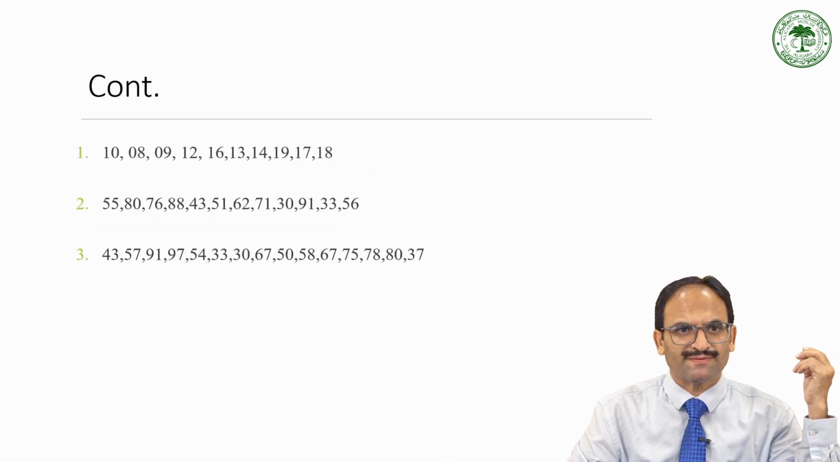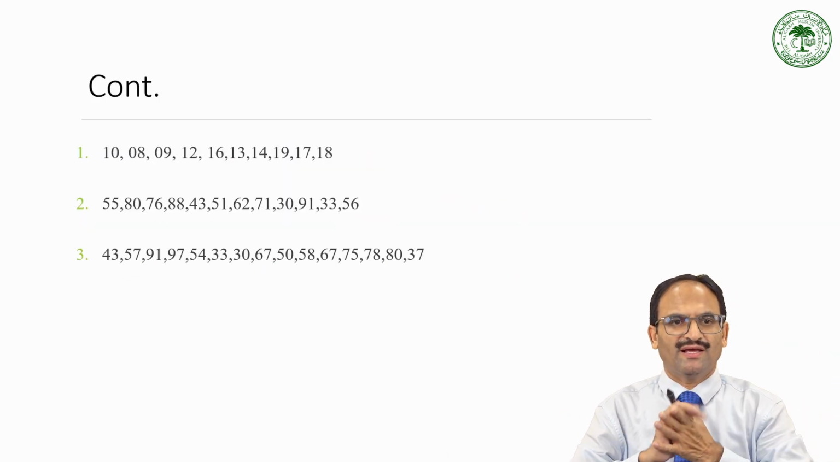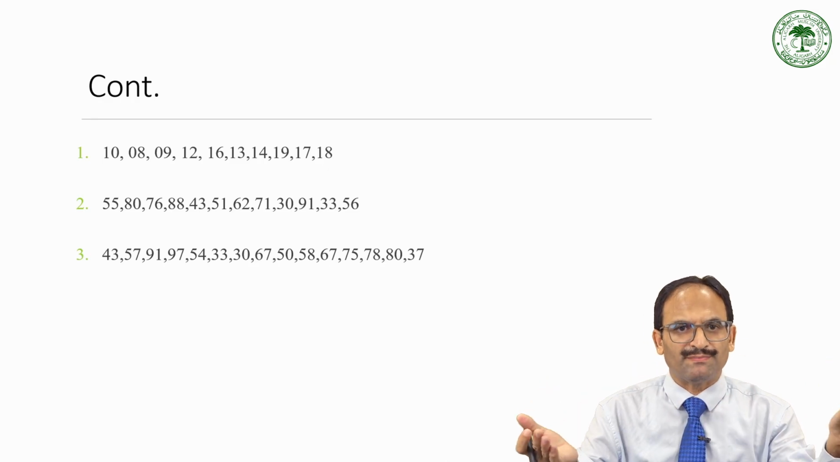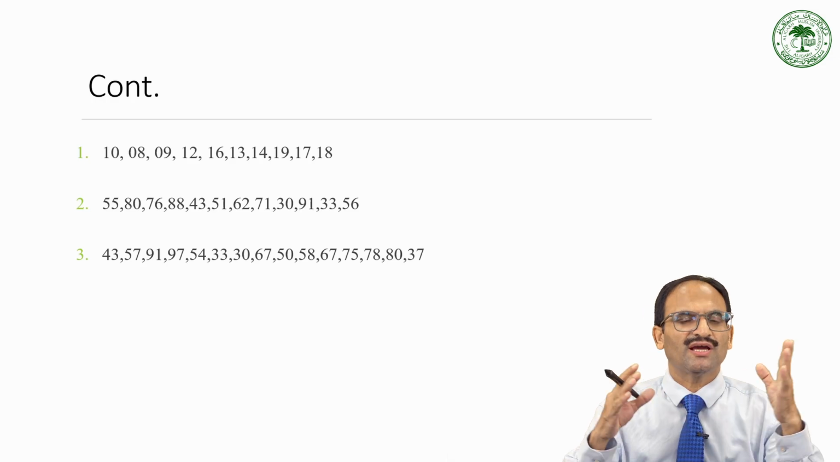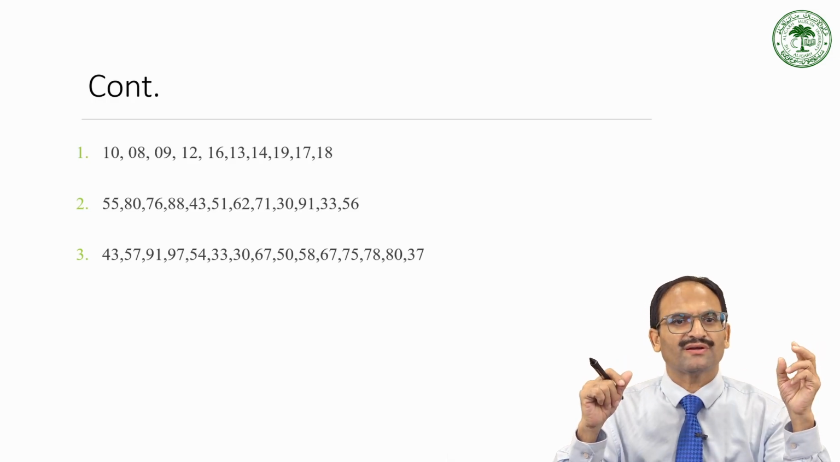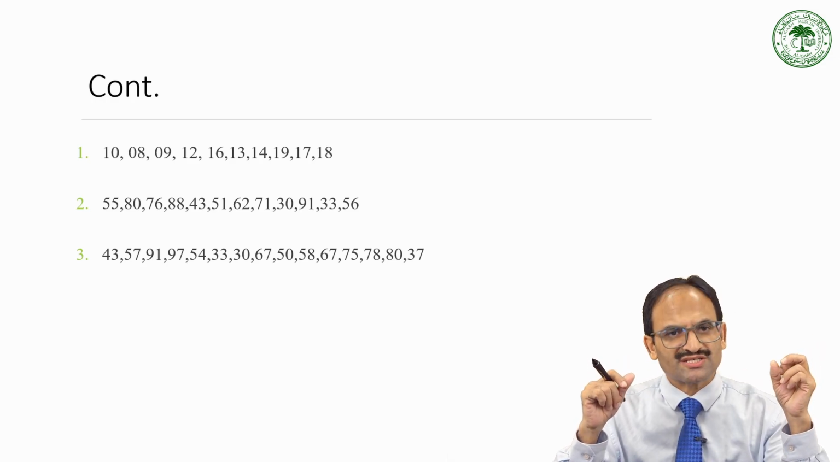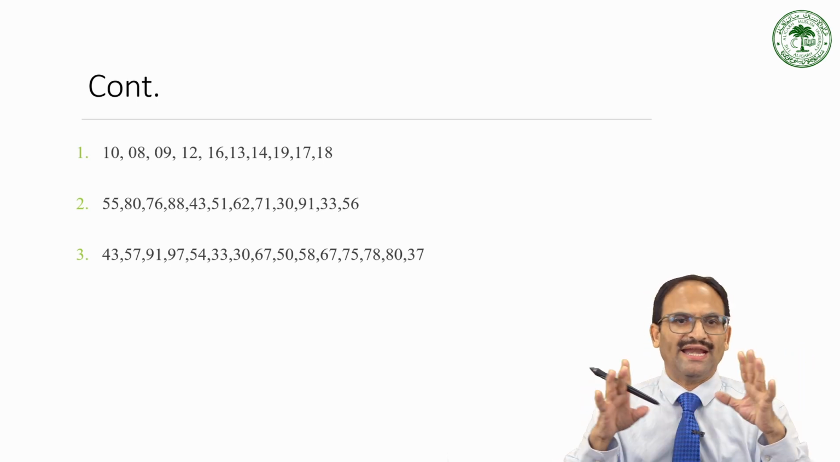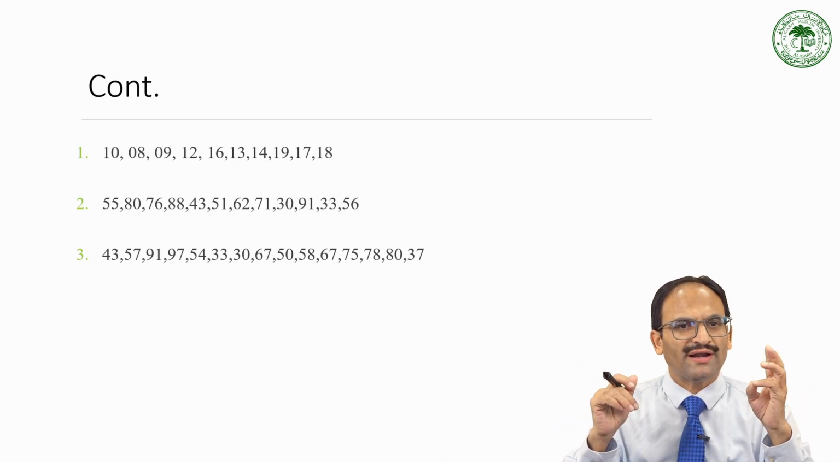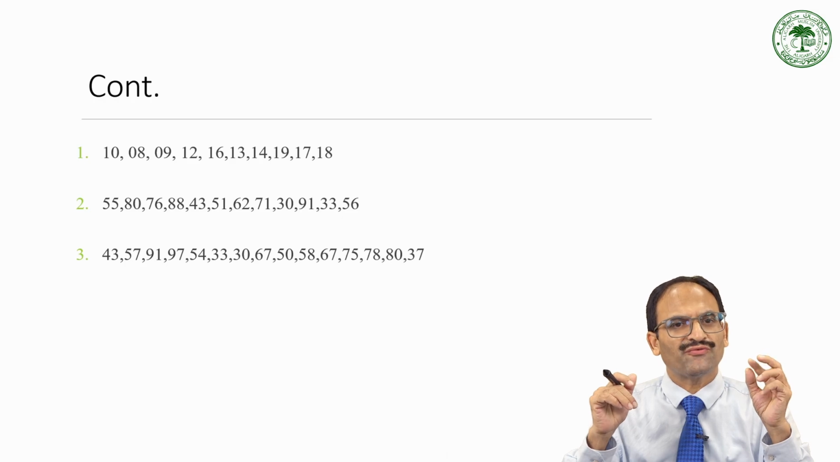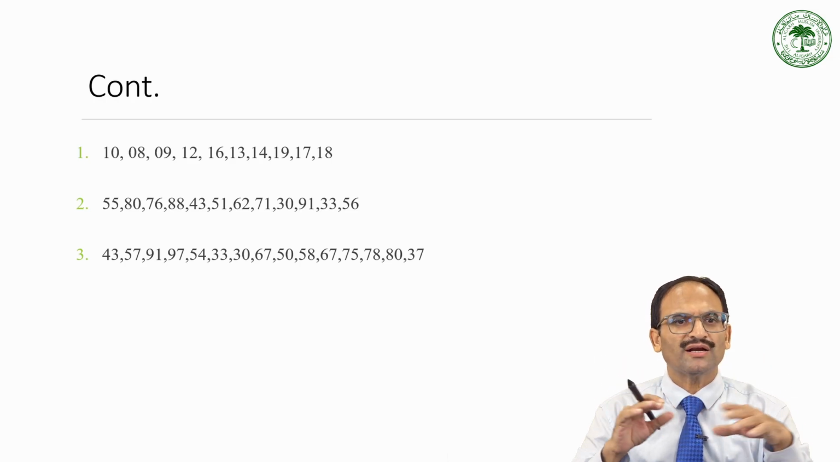So let's proceed to the next slide. Here we have taken some more examples. The first case, if you see: 10, 8, 9, 12, 16, 13, 14, 19, 17 and 18. Count how many numbers are there. 1, 2, 3, 4, 5, 6, 7, 8, 9 and 10. So there are a total of 10 numbers.